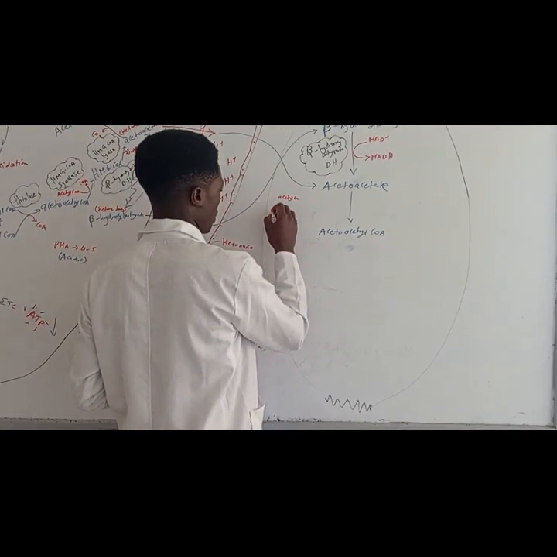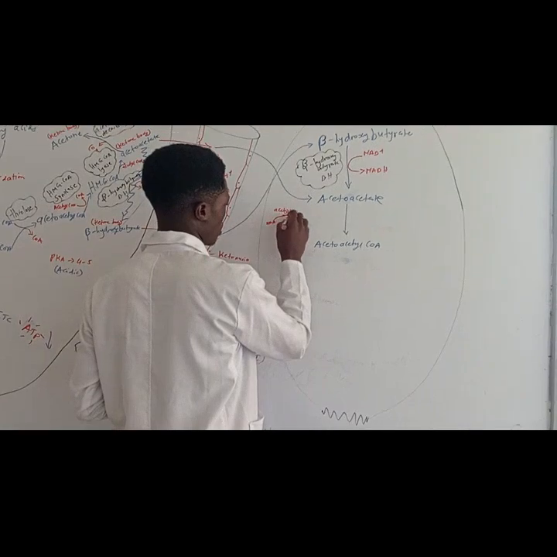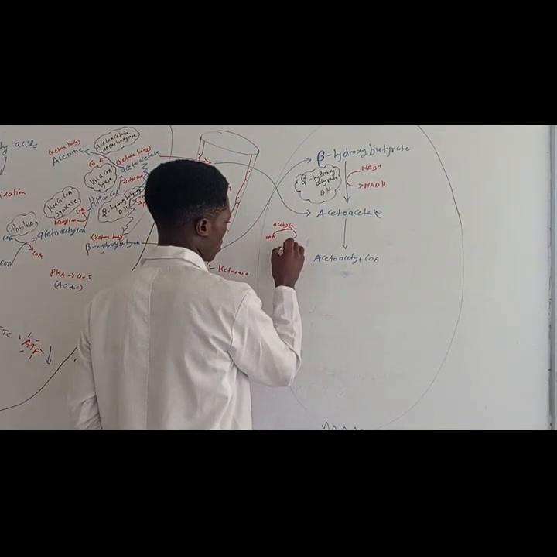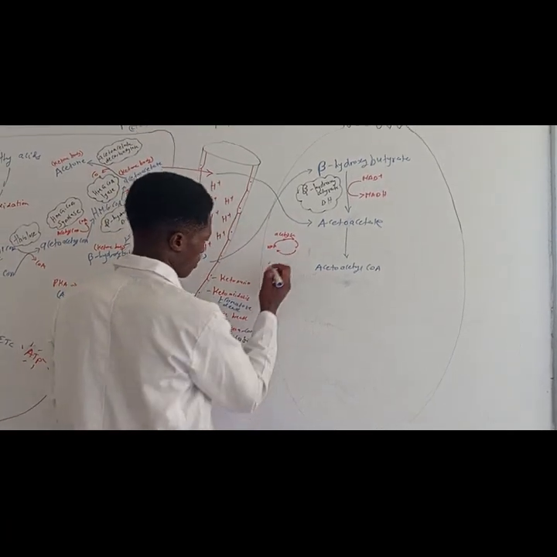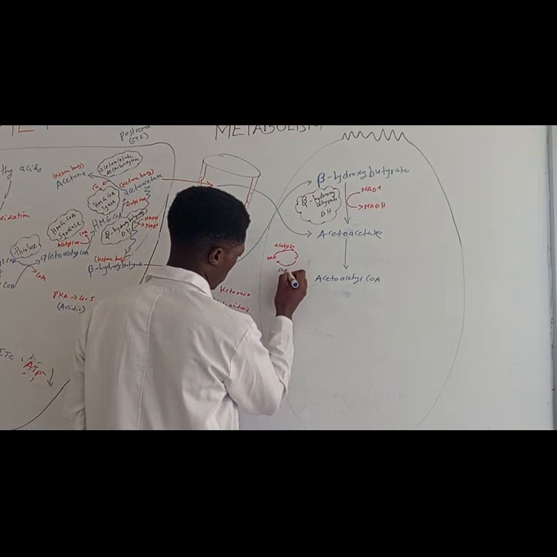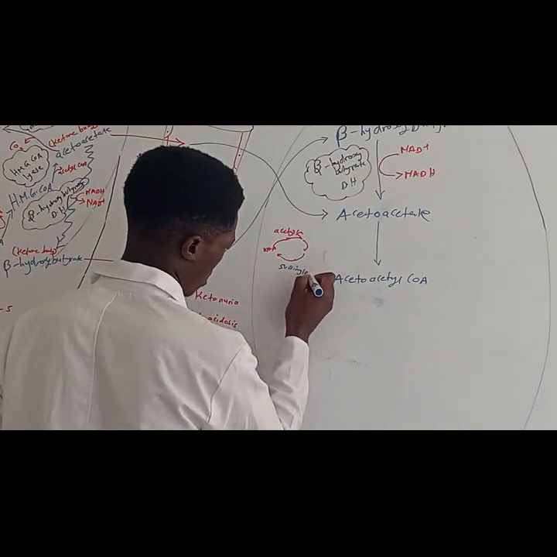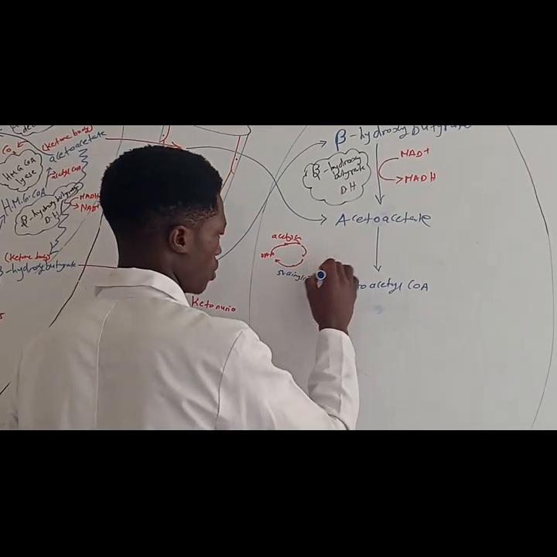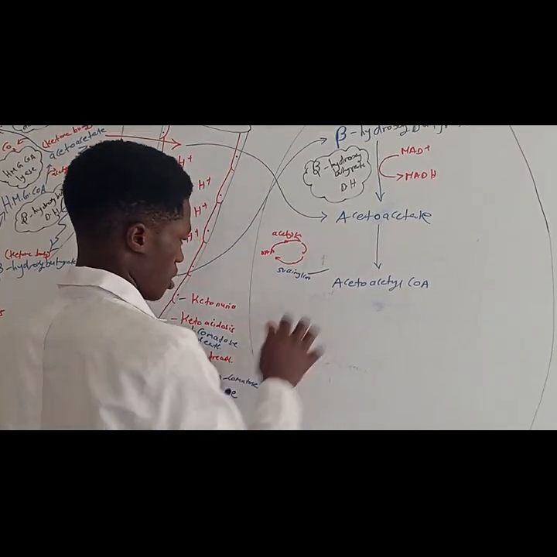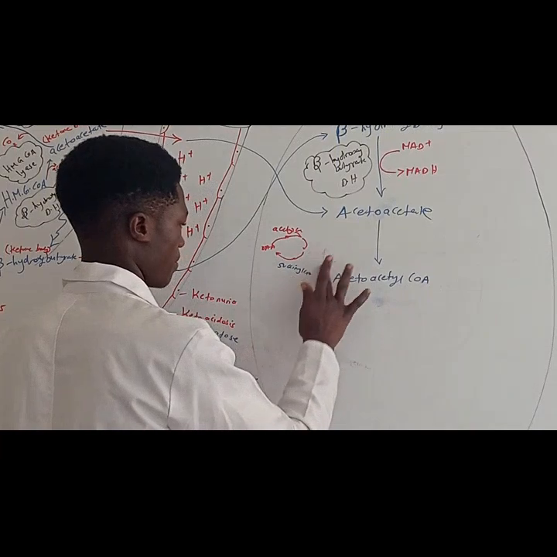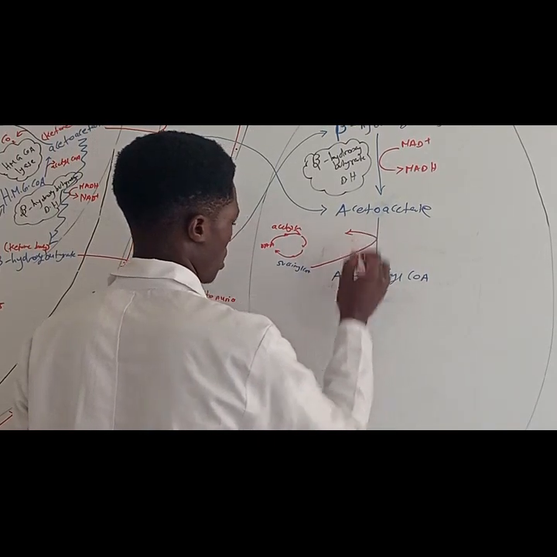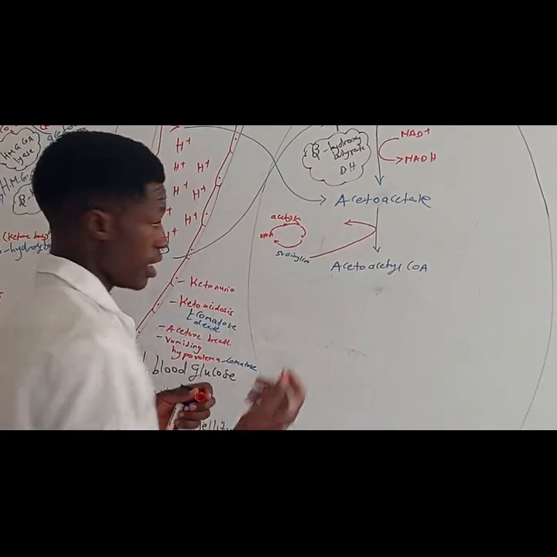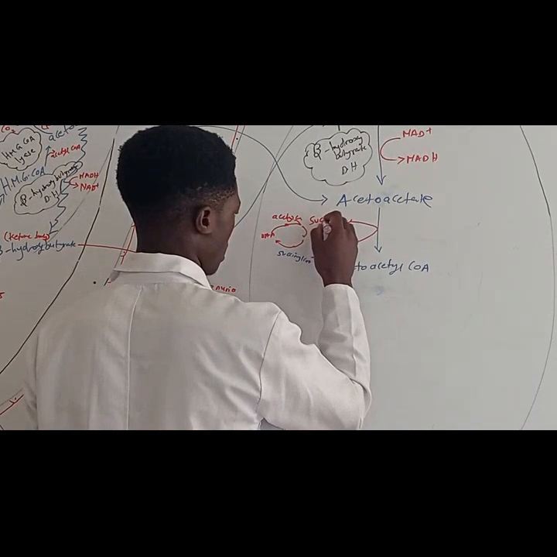We went through the TCA, and there's a molecule here called succinyl-CoA. Succinyl-CoA is going to be brought here. Then it's going to release the CoA. Then you're going to form succinate.